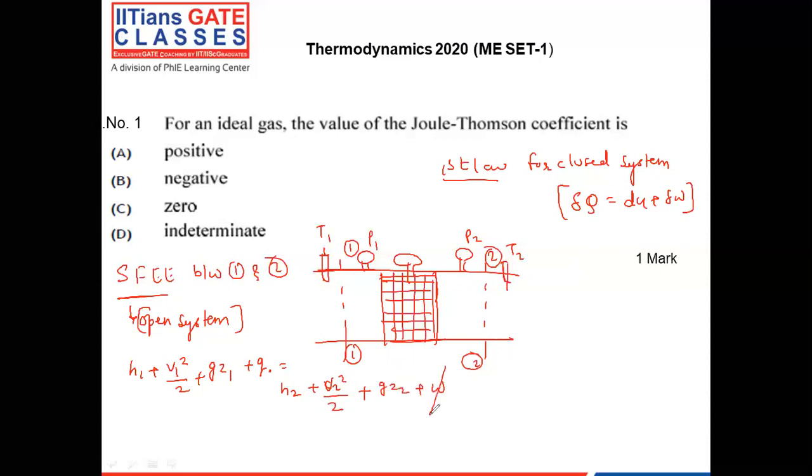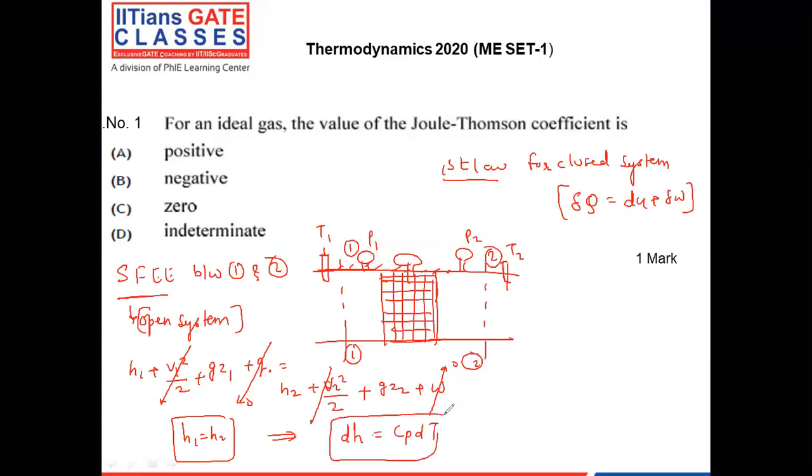Now here there is no work done. It is an adiabatic system. The complete system is insulated, so there is no heat transfer in or out, and no work done to or by the system. There is no velocity change. Now you can see H1 equal to H2. Now for an ideal gas, we write change in enthalpy as dH equal to Cp dT. Remember, this is only valid